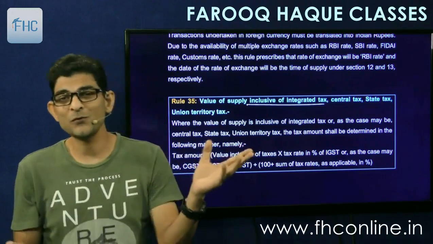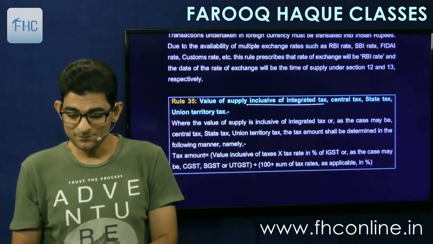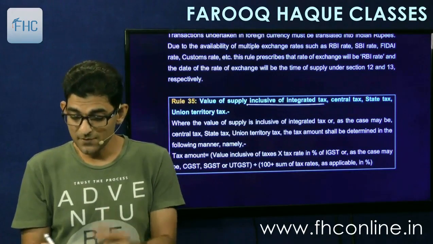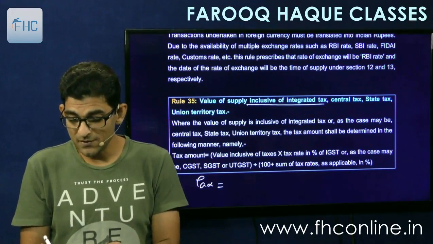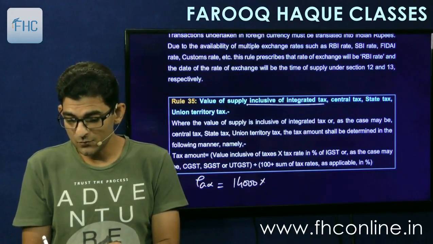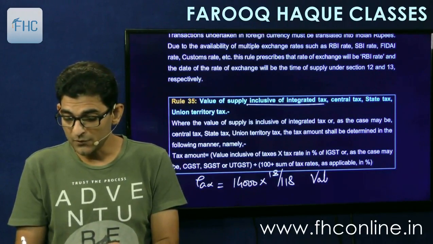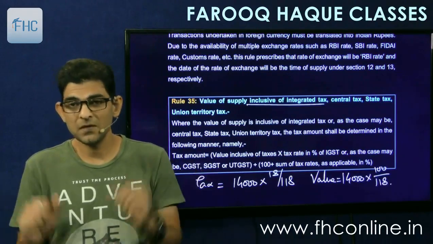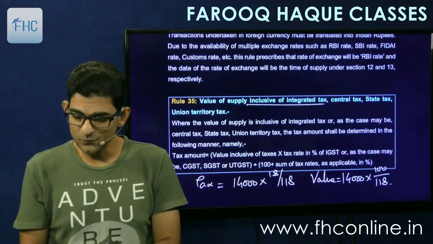So all of you know the formula for calculating the amount of tax. If you want to calculate tax, then it will be 14,000 into 18 upon 118. And if you want to calculate value, it will be 14,000 into 100 upon 118. Very simple point. No need to read also.